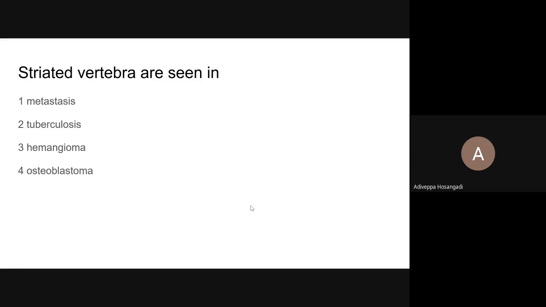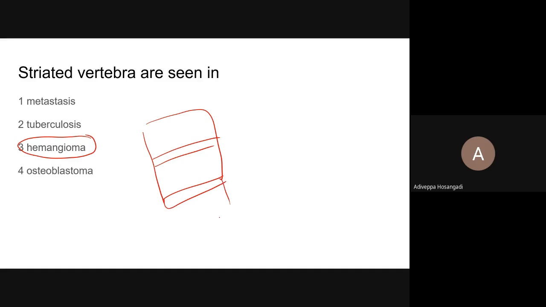Striated vertebra are seen in hemangioma. Very good. I will explain a few things about hemangioma. Hemangiomas are most commonly seen in spine, and most of them are asymptomatic. And one important thing is they appear like this. Say, for example, I am drawing a picture of spine. So they will appear like long striations.